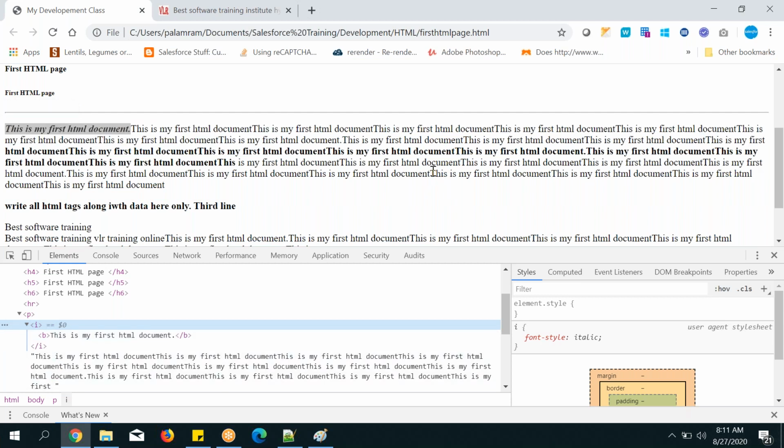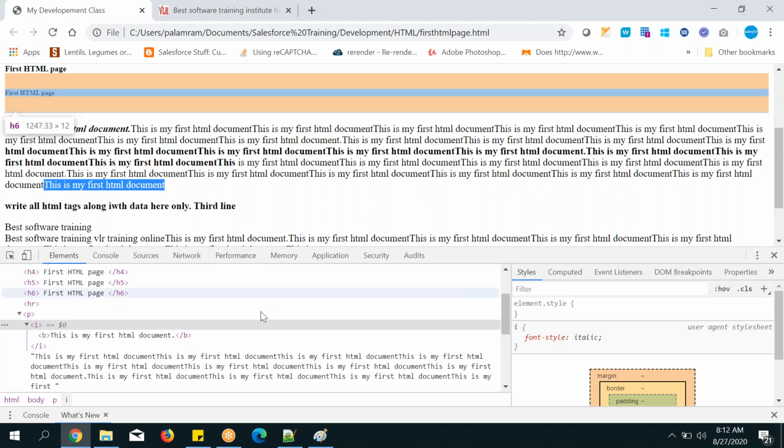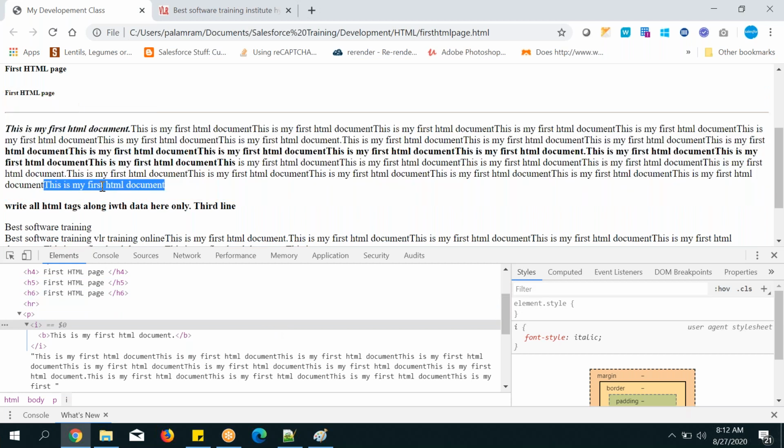Suppose I want to add some underline somewhere else, like here. If I am confident, I can go to my code and add it there. But I'm not confident, so what I can do is go to inspect element. Here itself I can check it, and once I am confident, then only I can make changes in the original code.